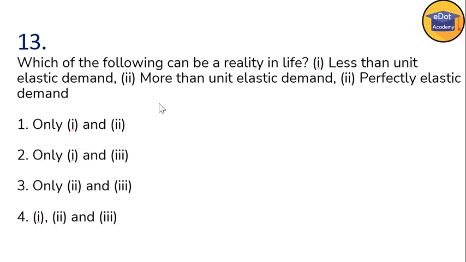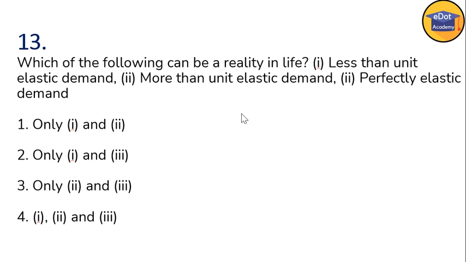Which of the following can be a reality in life? Number 1, less than unit elastic demand. Number 2, more than unit elastic demand. Number 3, perfectly elastic demand. The options are: option 1 and 2, option 1 and 3, option 2 and 3, and all of 1, 2, 3.